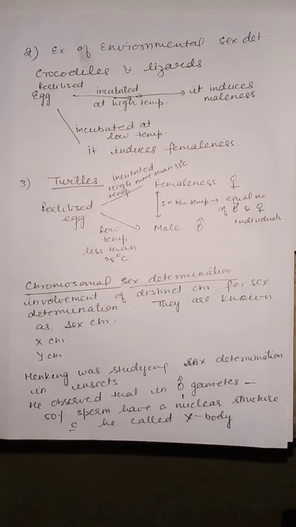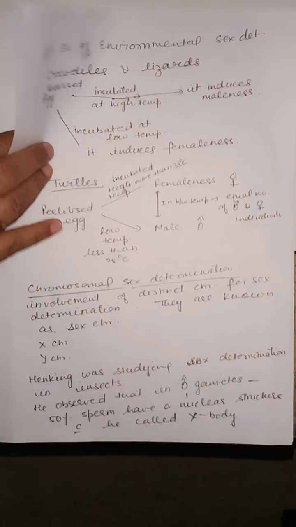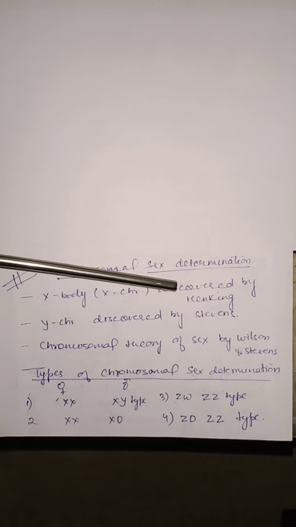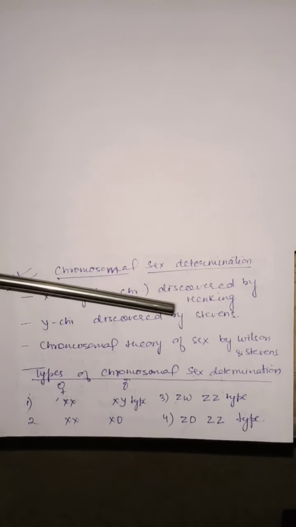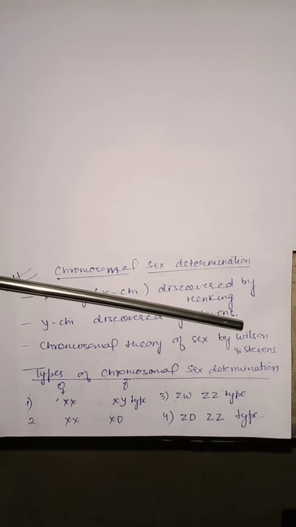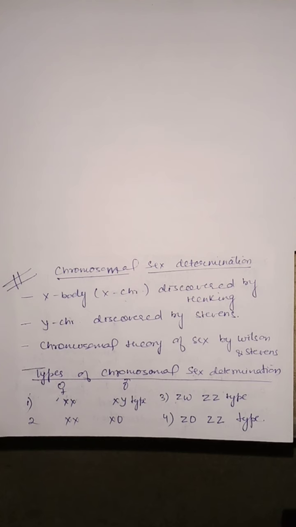Later on, Wilson recognized that this X body is a chromosome, and therefore he named it as X chromosome. 50% of sperms were having this X chromosome and 50% were not having this X chromosome. So X body or X chromosome was discovered by Henking. Y chromosome was discovered by Stevens. Chromosomal theory of sex determination was given by Wilson and Stevens.